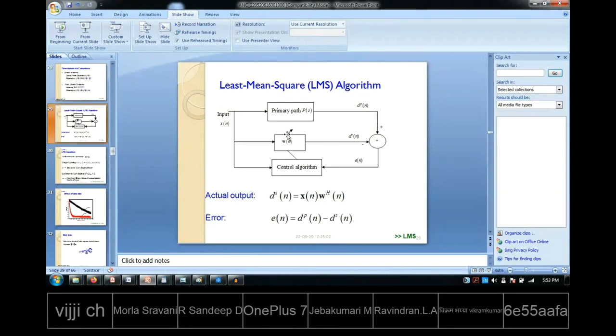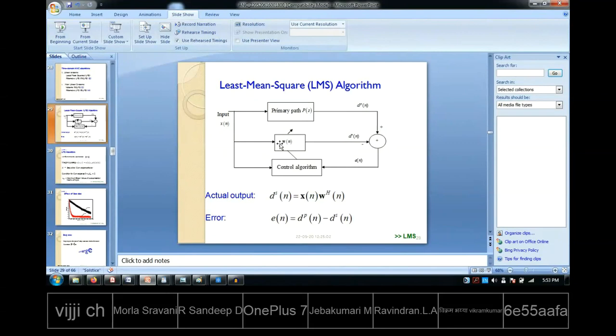Here this w of n, we call this the weights, we can also treat this as the filter coefficients. Now when I say filter, immediately you can ask a question: is it an FIR filter or an IIR filter? A lot of research is going on, and people have already worked with both FIR and IIR. Each has its own advantages. For example, FIR is always stable, you know that, right.